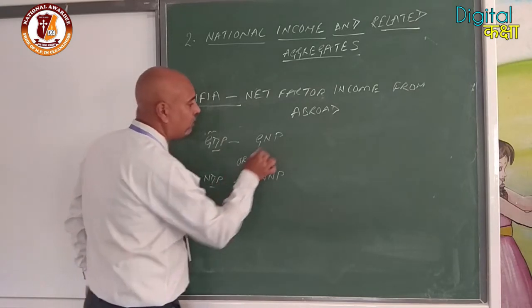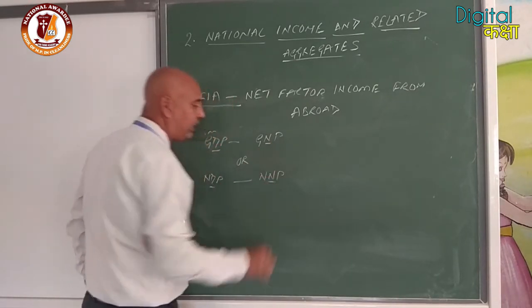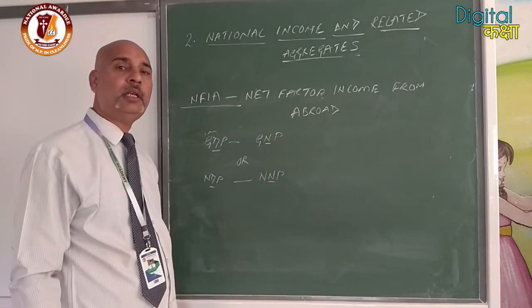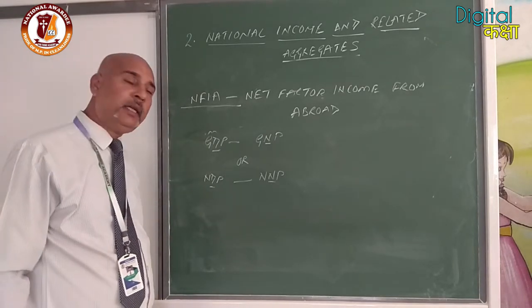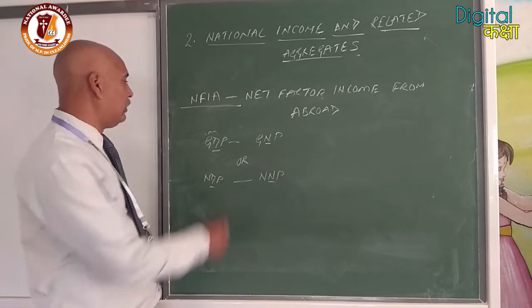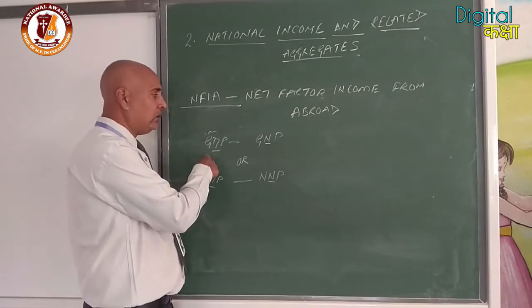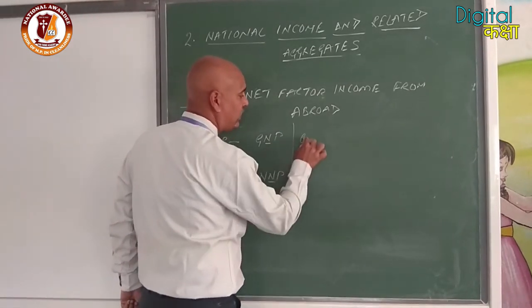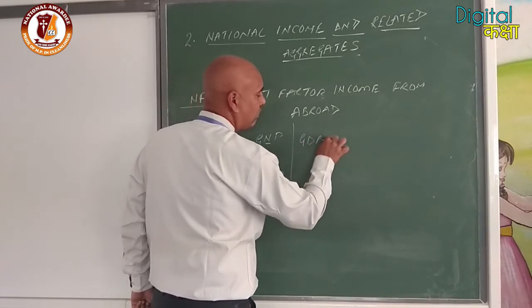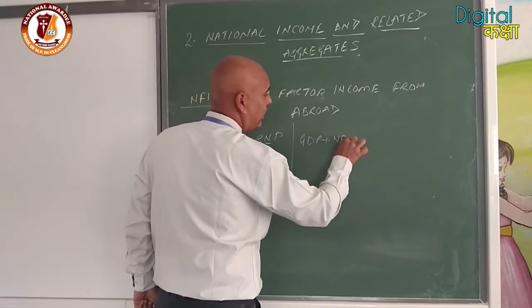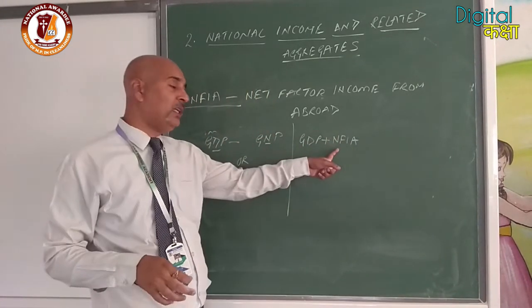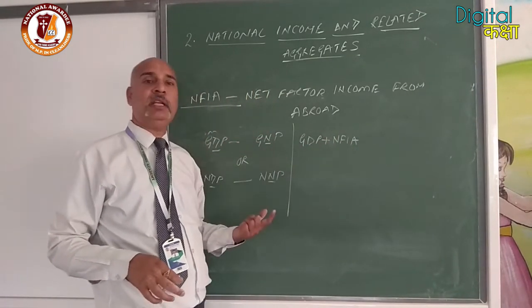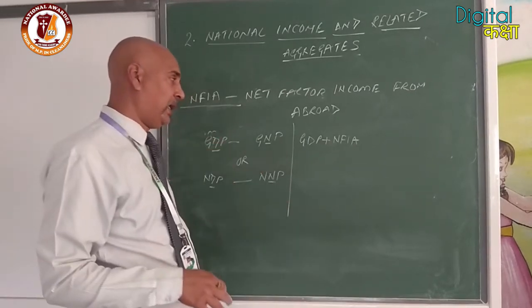So how will it be converted with NFIA? Suppose GDP is given here. GDP plus NFIA. It may be plus or minus. Suppose a positive figure is given, it will be added. If a negative figure is given, it will be subtracted. We are taking the plus sign over here. If it is negative, we will subtract it. So GDP plus NFIA, we will get GNP.